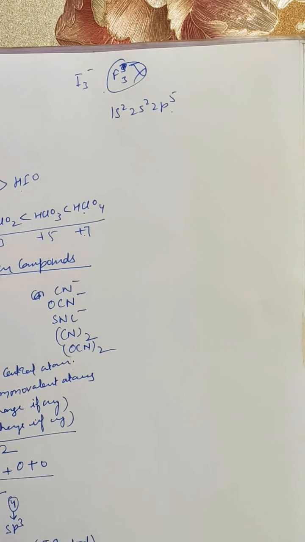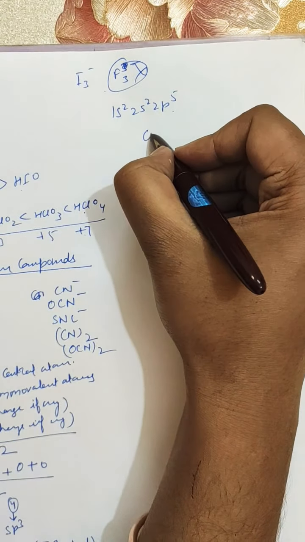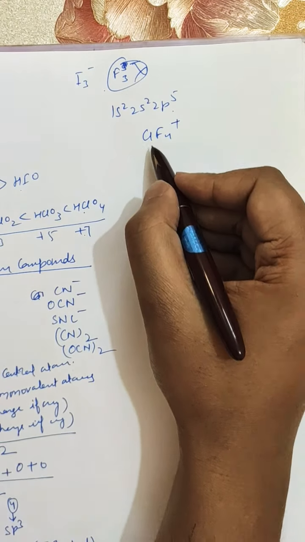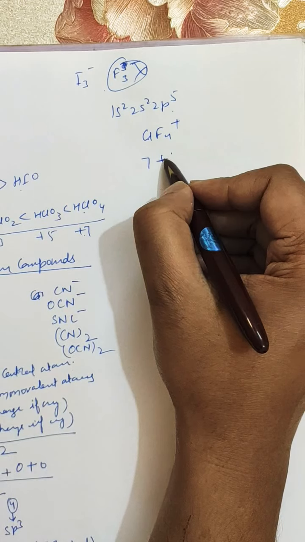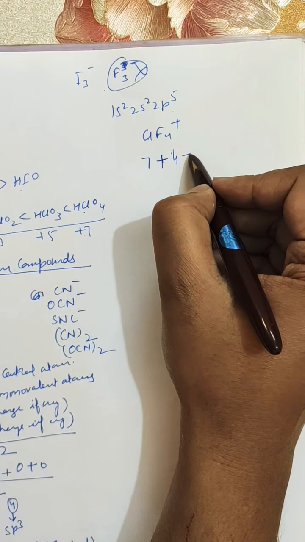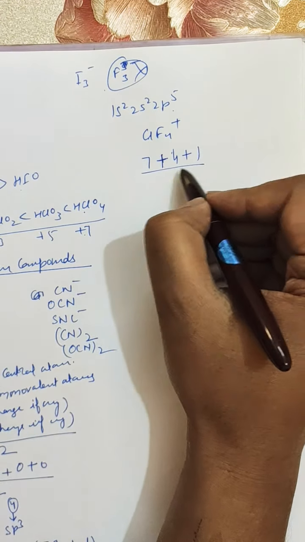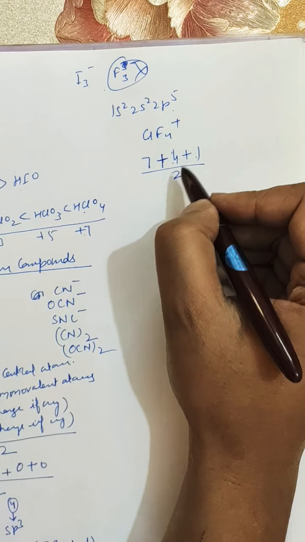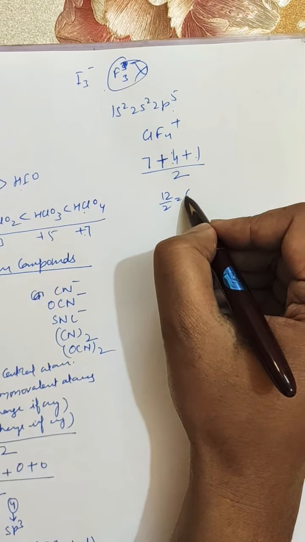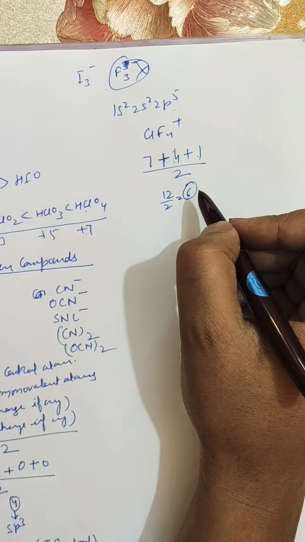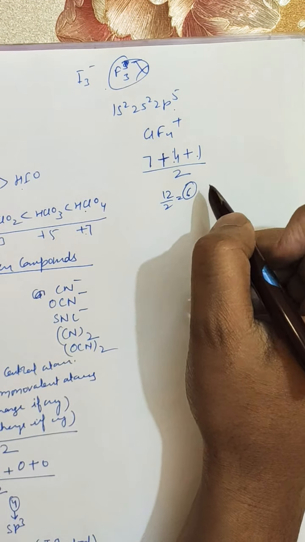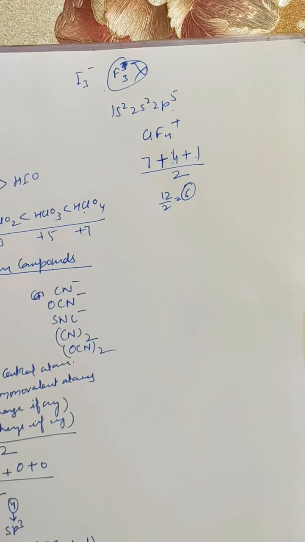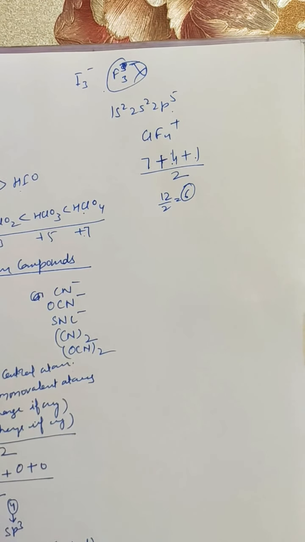There are different questions like predict the shape of ClF4 positive cation. So valency of central atom is 7, 4 monovalent atoms, plus 1 is the charge, divided by 2. 7 plus 4 plus 1, 12 divided by 2 is equal to 6. So you have to draw its hybridization and then its structure.